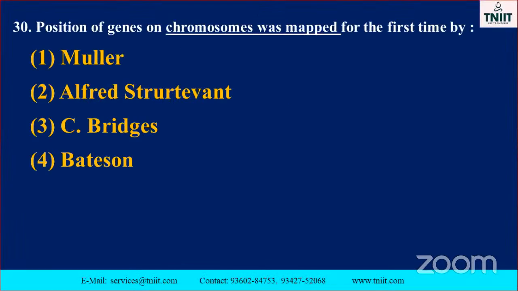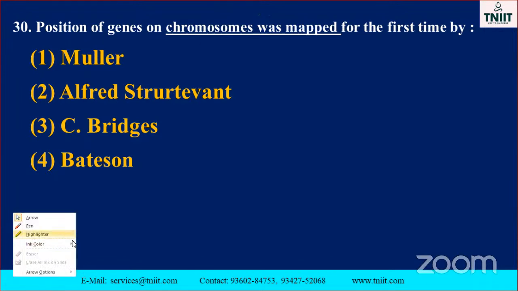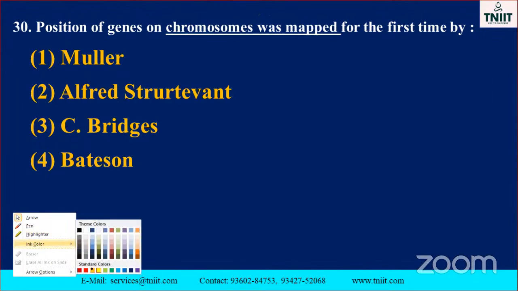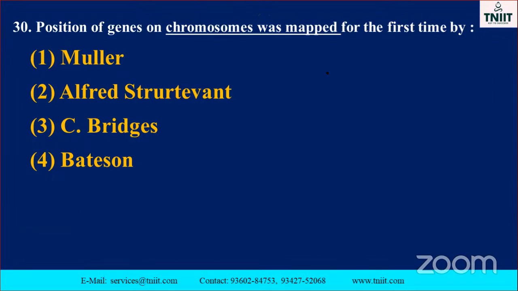Next one is the position of the gene on the chromosome was mapped. Simply, it is a chromosome map. The chromosome map was first constructed by the scientist, that is the question. This is a direct question. They asked which one, critical? No, the direct question only. This one is also a direct question.